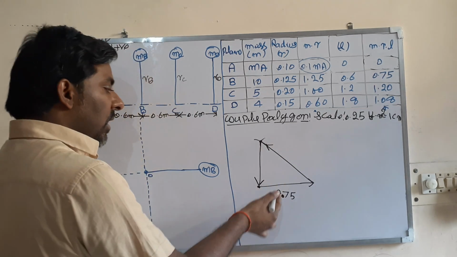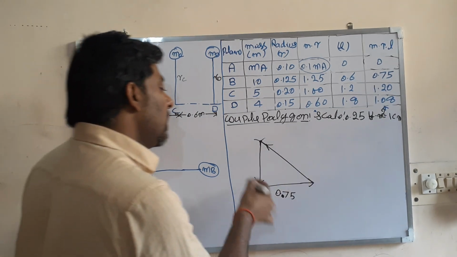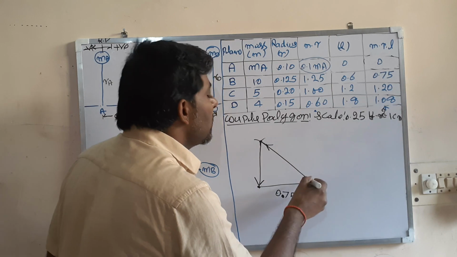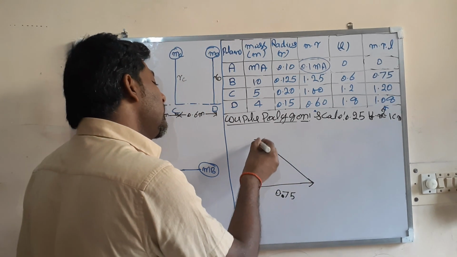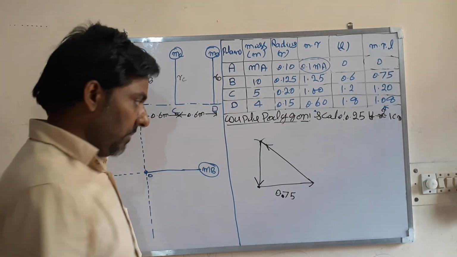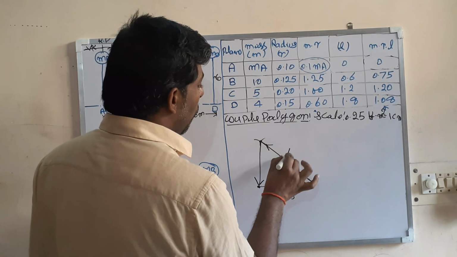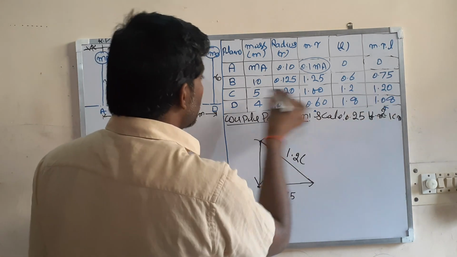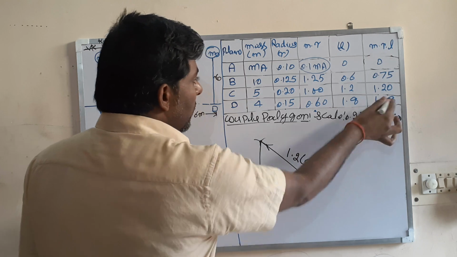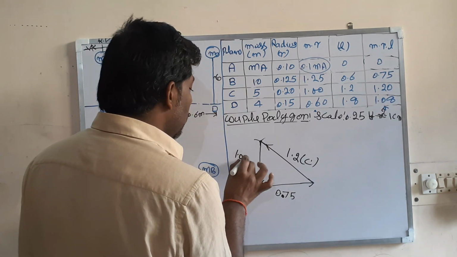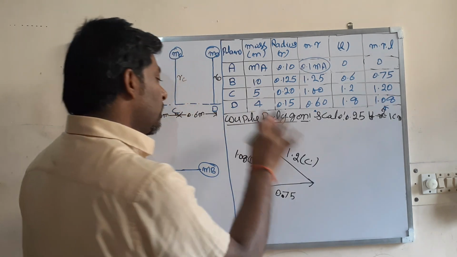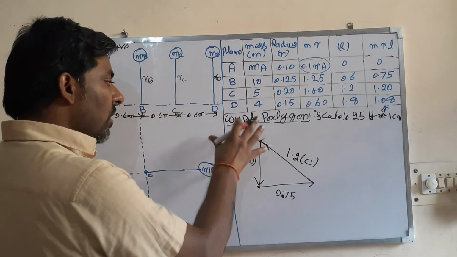So for the couple polygon, their directions should be the same. This is 1.20, for C. This is 1.08, for D. So this is the one option.